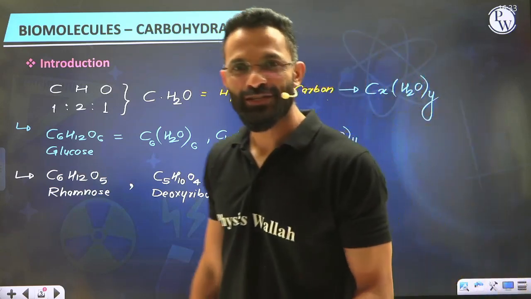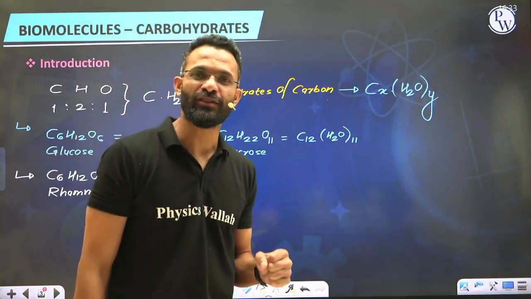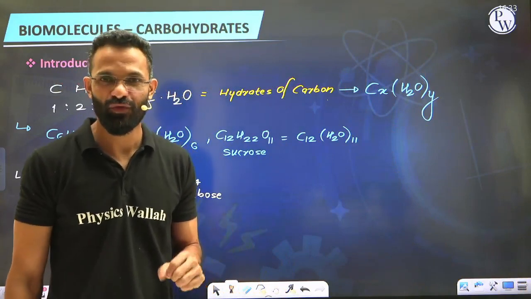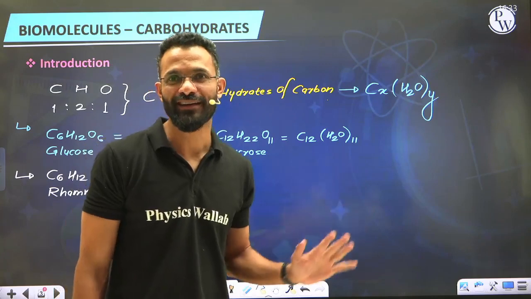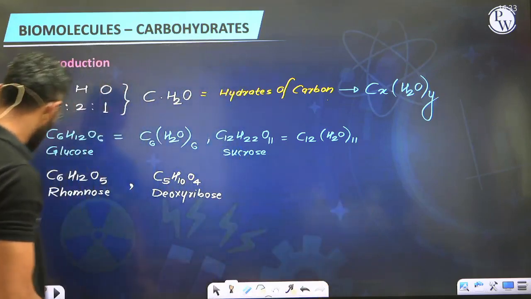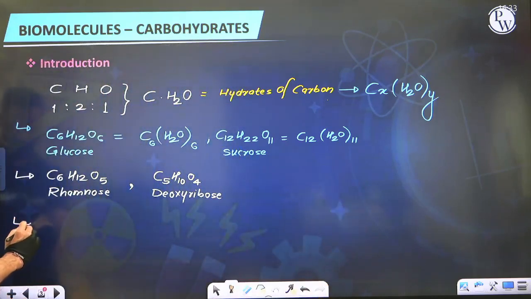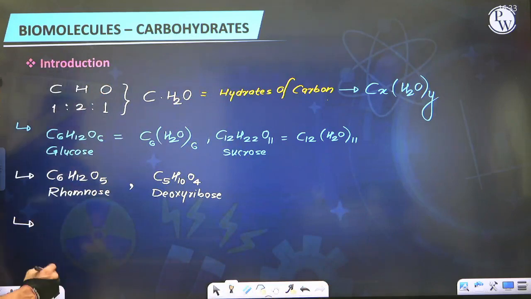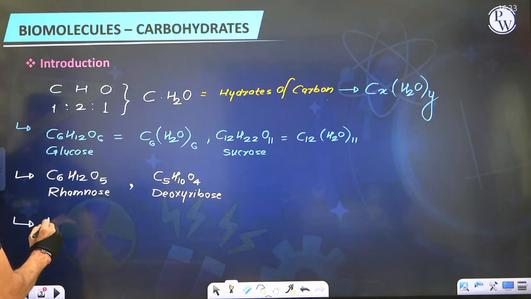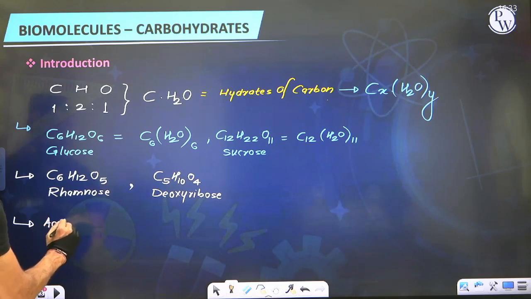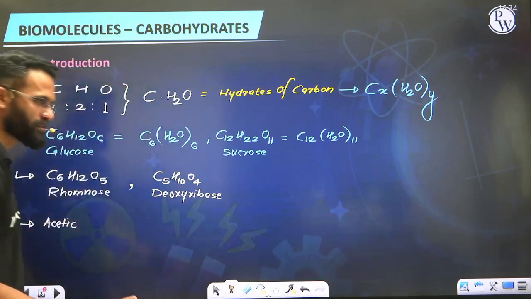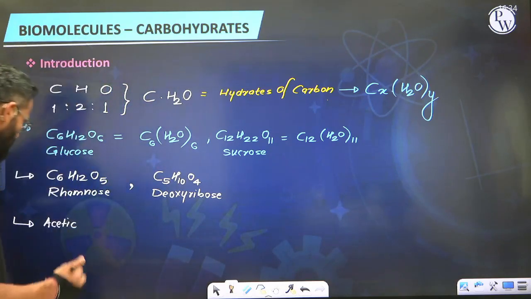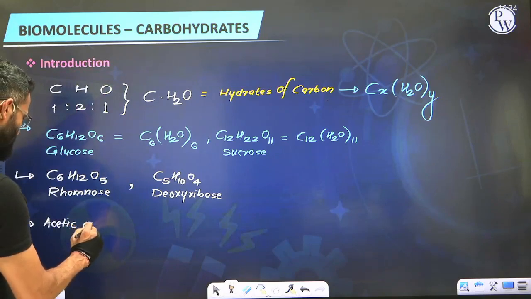And not only this, you will find there are several naturally occurring organic compounds which we can put in the form of CxH2O(Y), but they are not really carbohydrates. For example, let's say we have acetic acid. Well guys, acetic acid, a very common example, we have been studying this for many chapters of organic chemistry. Precisely speaking, carboxylic acid, we have come across this. So acetic acid is the compound.